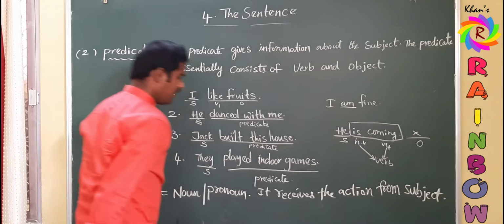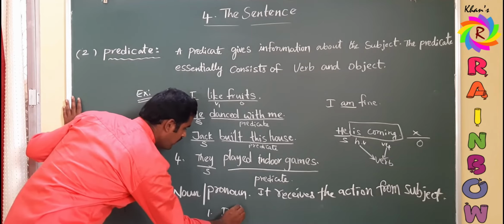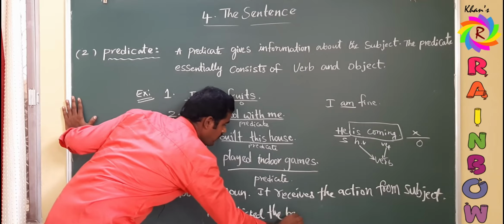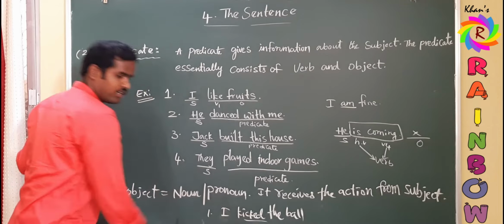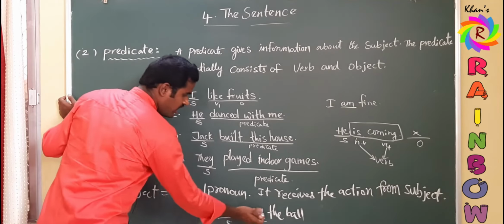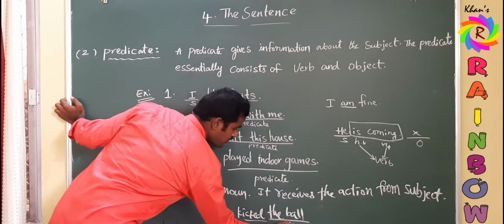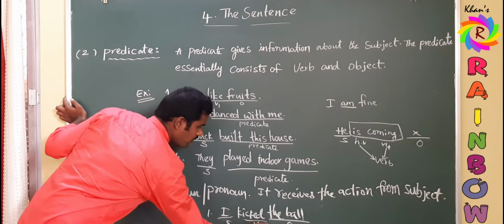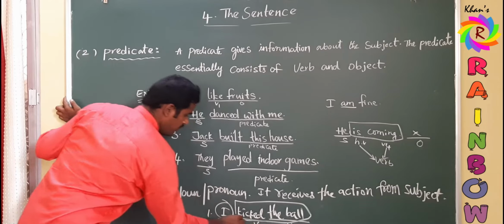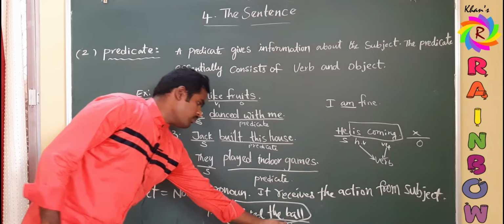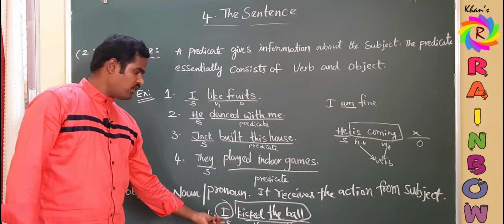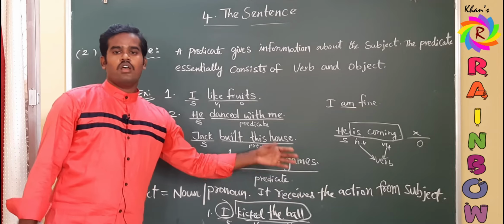To understand better, let me consider an example. I kicked the ball. Now the action word is kicked. Who kicked? I kicked. So I is the subject. What did I kick? The ball. It is the object. Now see, this is the verb and this is the object. This is the subject part and this is the predicate part. Work is performed by me and work is received by the ball.